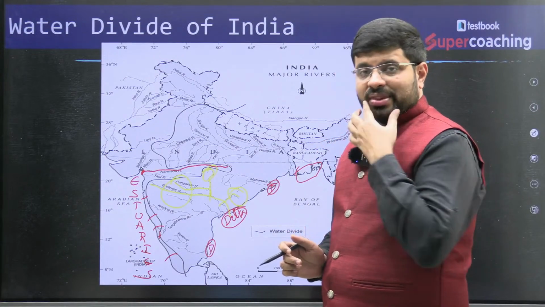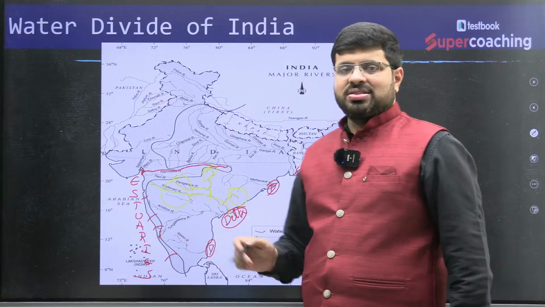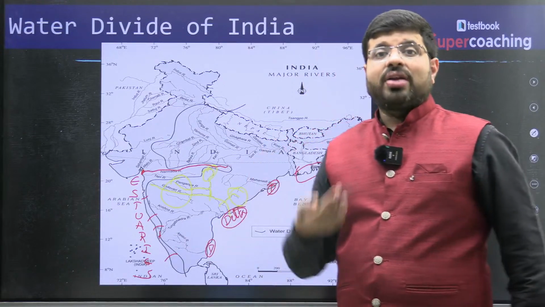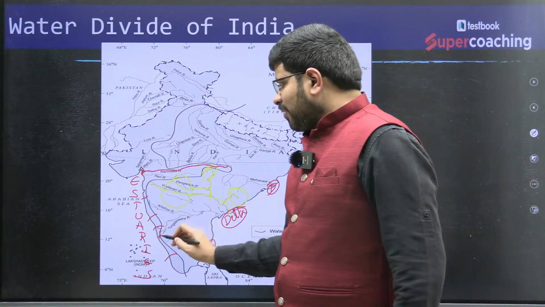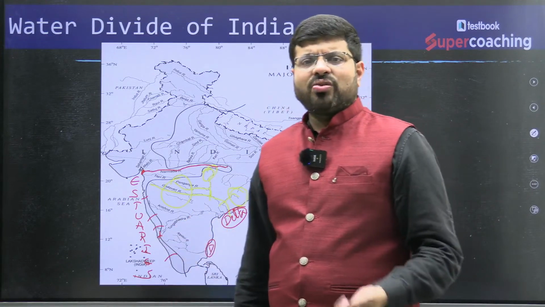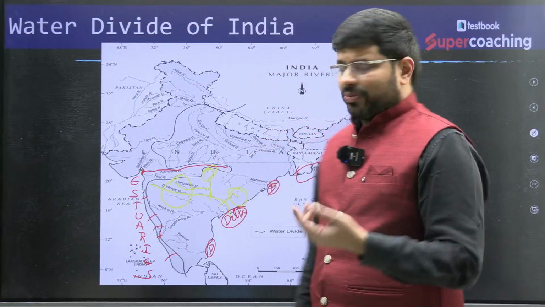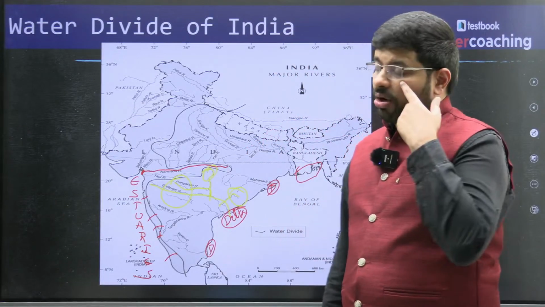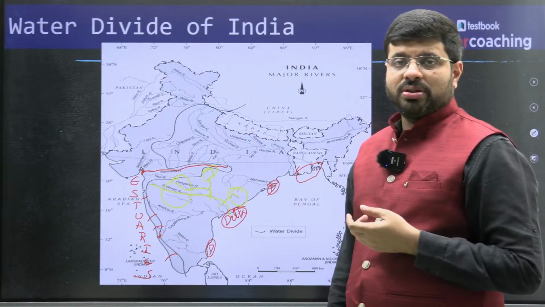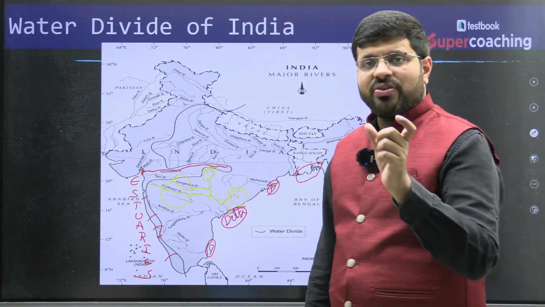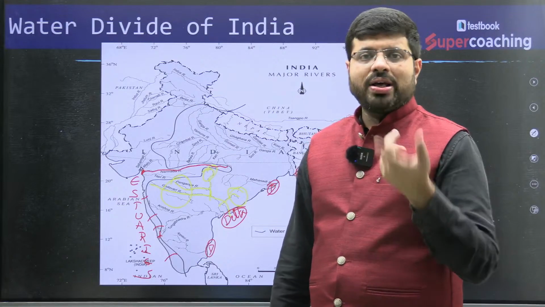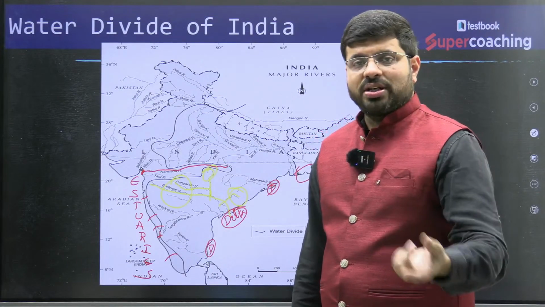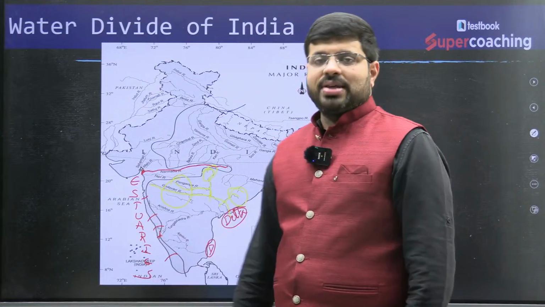So the area covered is less. That is why the rivers travel for shorter distances, with not much opportunity for erosion, and that is why no load. See, a smaller river system travels only around 100 kilometers from its origin to its destination, which is the mouth. Where do they have the capacity to erode? So no erosion, no deposition. That is why no deltas, no estuaries.